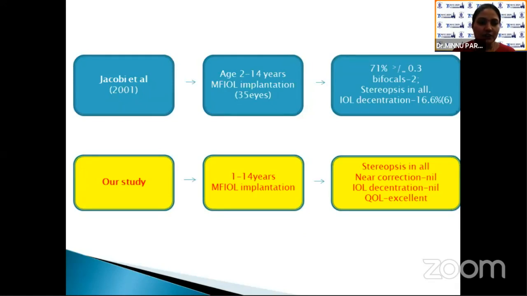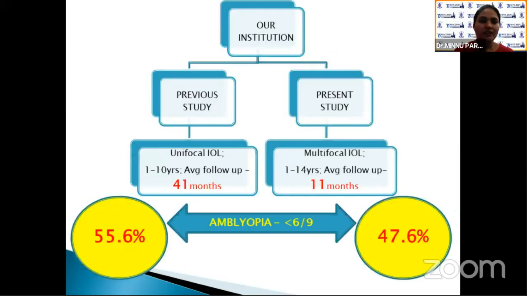Jacobi et al. studied multifocal IOL implantation in 2 to 14 years of age, and IOL degeneration was found in 16.6% of cases. In our study, no IOL degeneration was noted, maybe because of the refined techniques we use now. A previous study in our institution on multifocal IOL in 1 to 10 years of age had an average follow-up period of 41 months, but the prevalence of amblyopia was 55.6%. In our present study, though the average follow-up was just 11 months, the prevalence of amblyopia was less.